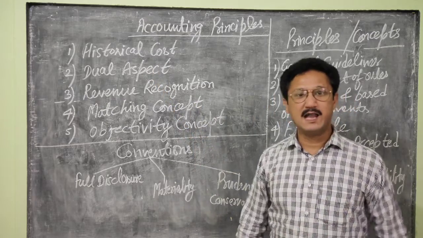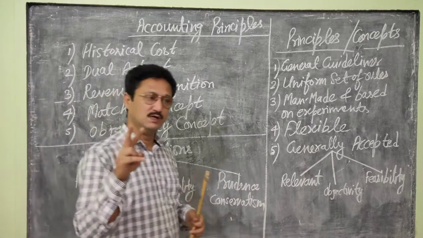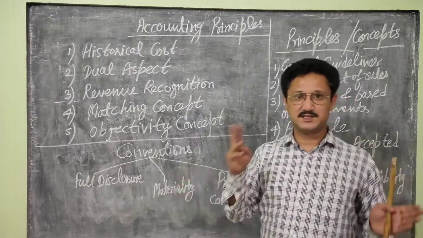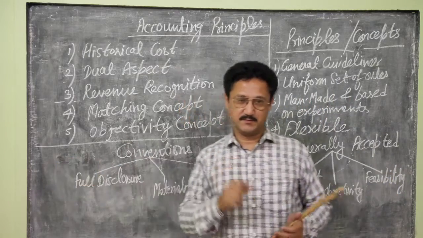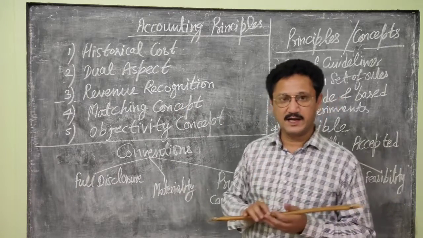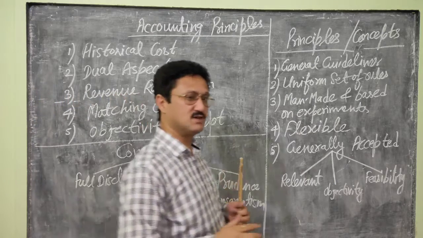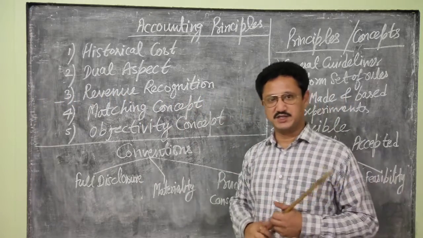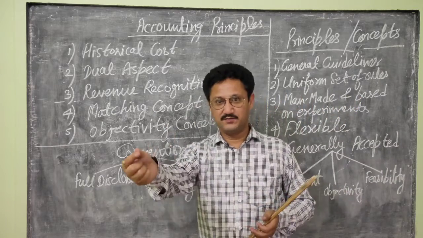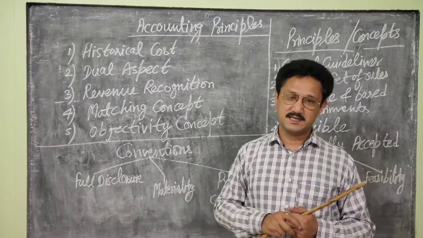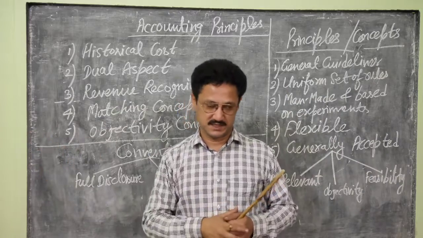Number 2, dual aspect. Dual means two. Every business transaction has two aspects. Suppose I purchase furniture, so the purchase of furniture will be recorded in the books of account as furniture comes to the business, and if I had paid for that, money goes out of the business.